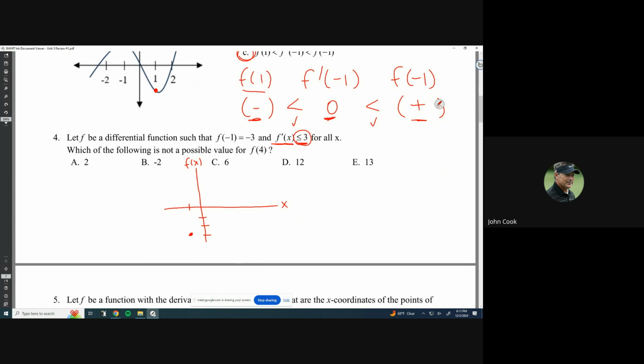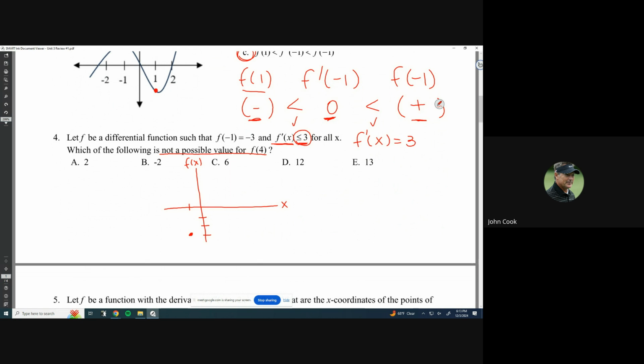Which of the following is not a possible value for f of 4? So let's think about this for a second. What's not possible for f of 4? Well, the biggest derivative that we could possibly get is 3, right? So why don't we just ride with that? If it's a range of values and we're trying to find out what values aren't possible, we can at least get an idea of what the biggest possible derivative is at all times if we allow f prime of x to be equal to 3.